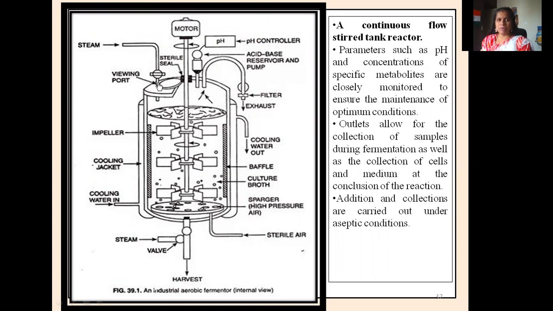And this is the viewing port. Then this is the steam inlet, then sterile seal, this is the seal, this is the motor to run this particular agitator or impeller, pH controller or pH probe, acid-base reservoir and pump, then filter, then exhaust, cooling water out, then baffles. This is the baffle.